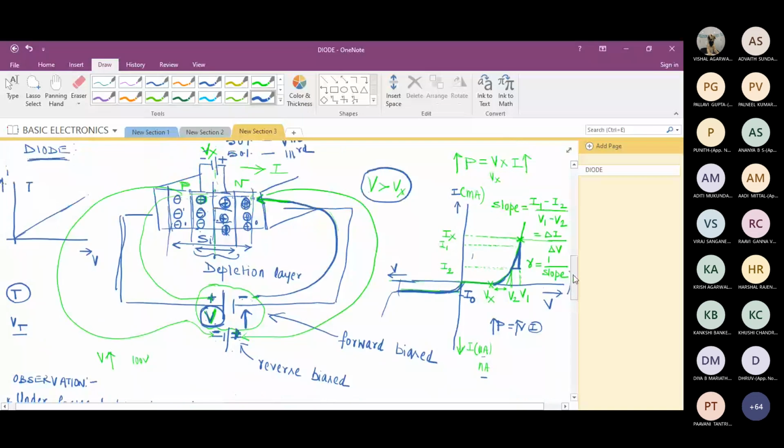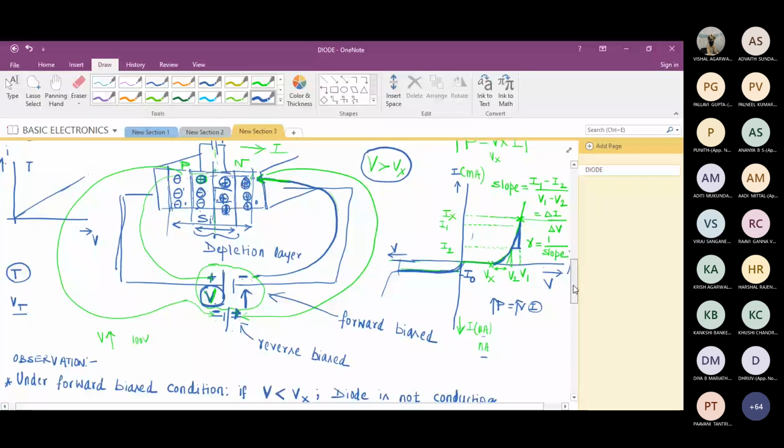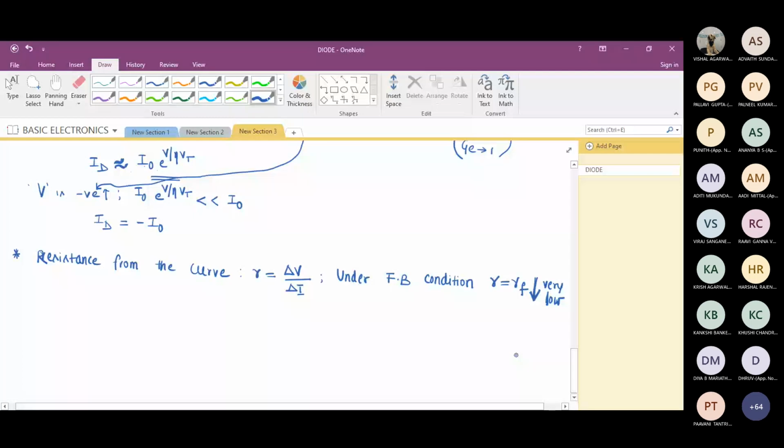Now, what about the slope under reverse bias condition? It should be zero. So what are you expecting the resistance value? Infinite. So I'll write under RB, reverse bias condition, R, which I will take as R suffix R, RR. This value will be very high.